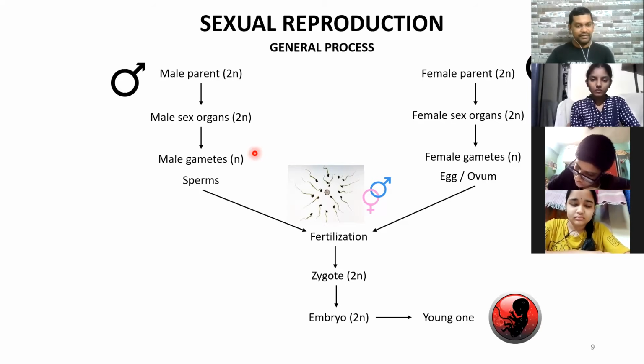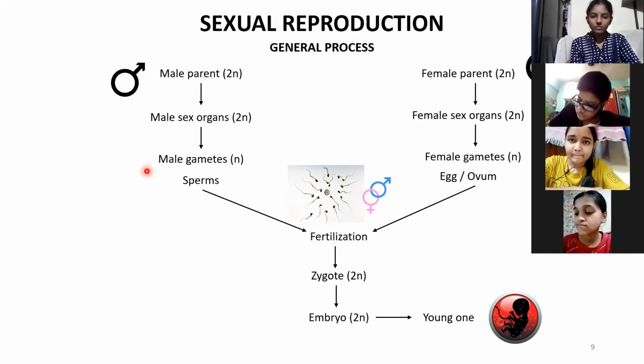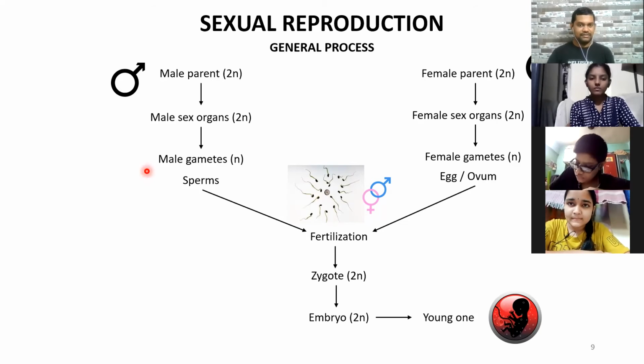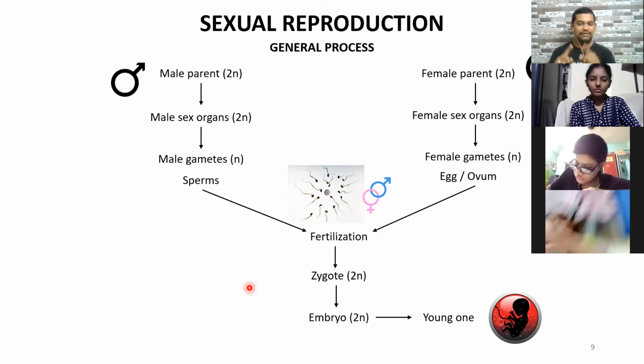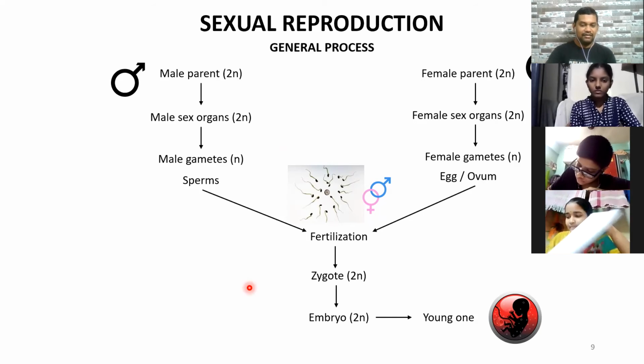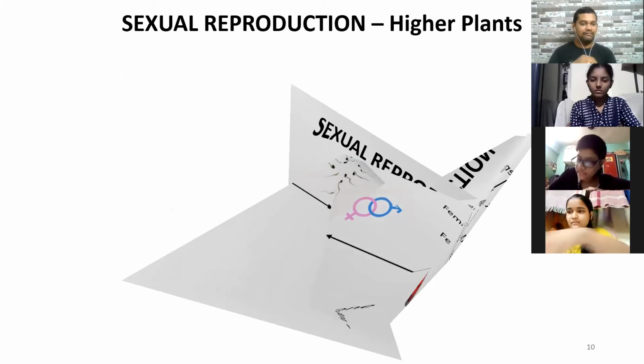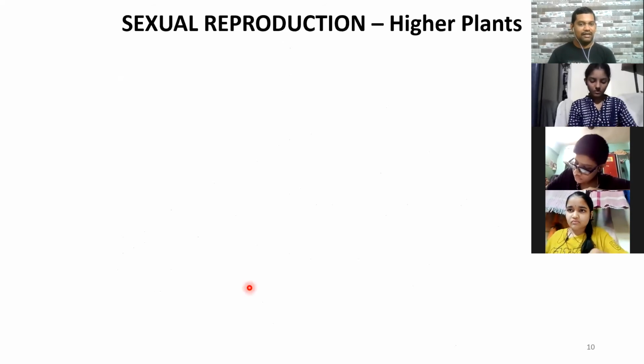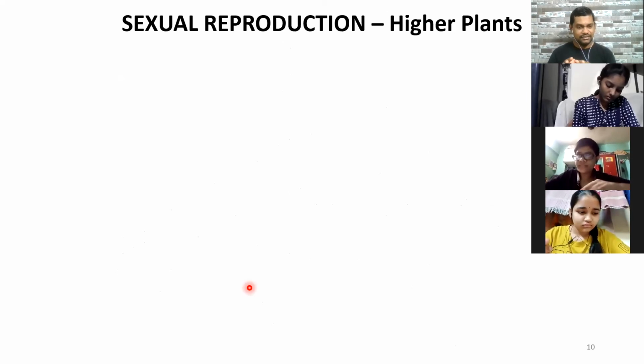Okay, this is also very important to understand. This general background about sexual reproduction is very important. And then based on this, we can begin with sexual reproduction in higher plants. The entire story of higher plants we will be seeing for sexual reproduction.